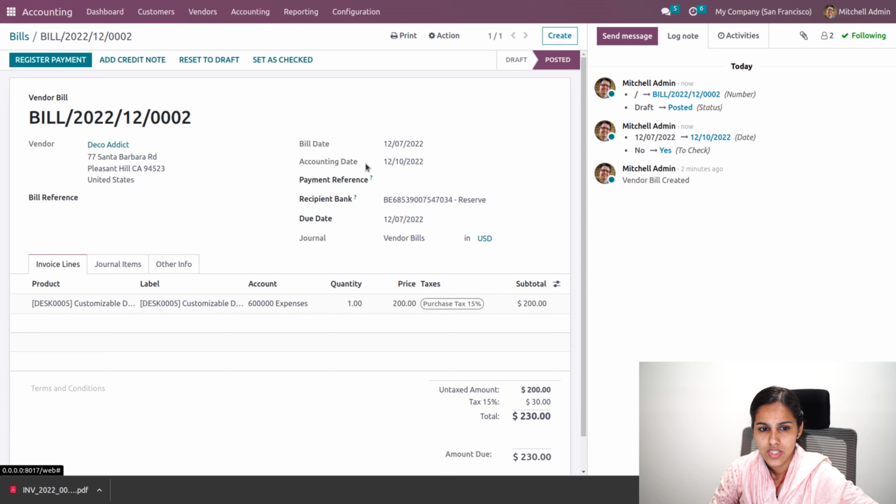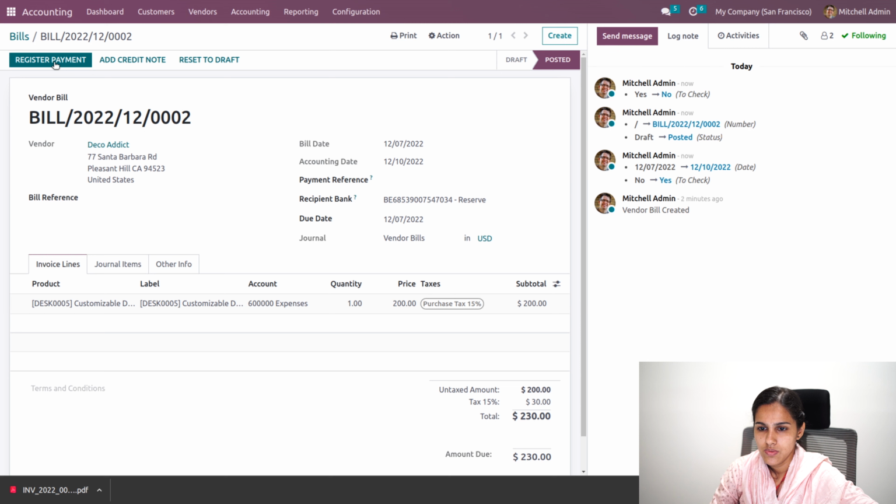If the details applied in the bill are okay, he can mark it as checked, and he can post it. So the bill is posted. Then similarly, we can make the payment for the bill. Then we have the refund option as well as the credit option.